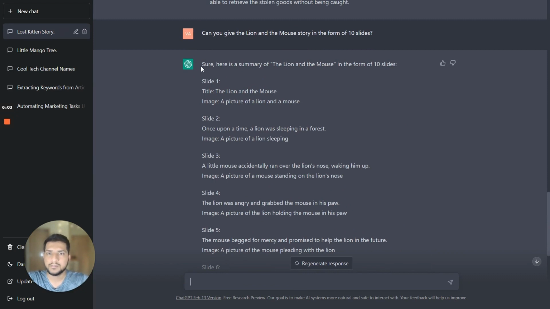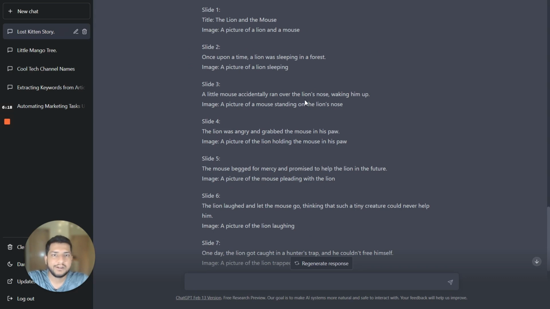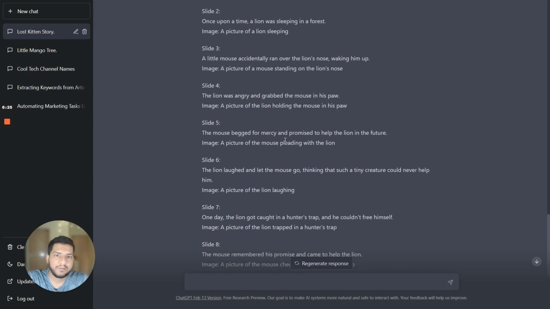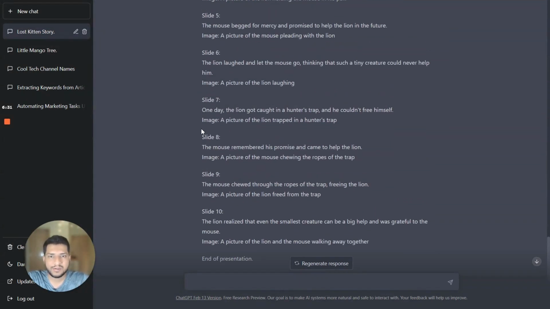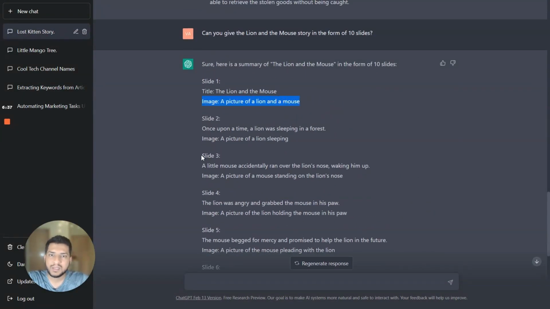So fantastic. ChatGPT has given us this story in the form of 10 slides. You can see the first slide is Lion and the Mouse, a picture of a lion and a mouse. And then the second slide is once upon a time, a lion was sleeping. And then the third one, a little mouse accidentally ran over the lion's nose, waking him up. The lion was angry and gripped the mouse in his paw. The mouse begged for mercy and promised to help the lion in the future, and so on. And I think you know this story, so I'm not going to repeat the entire story. But it has also given us an image idea that could go along with each of the slides or each of these pages.